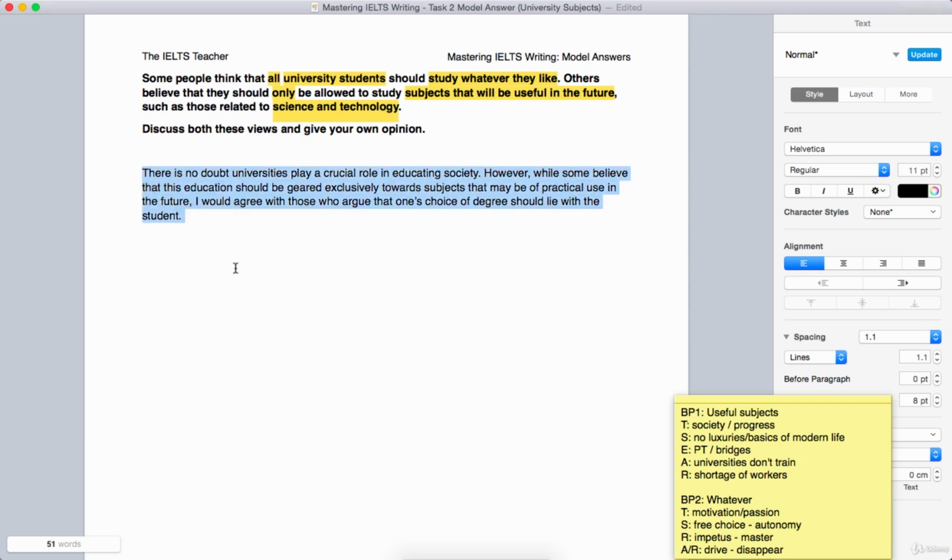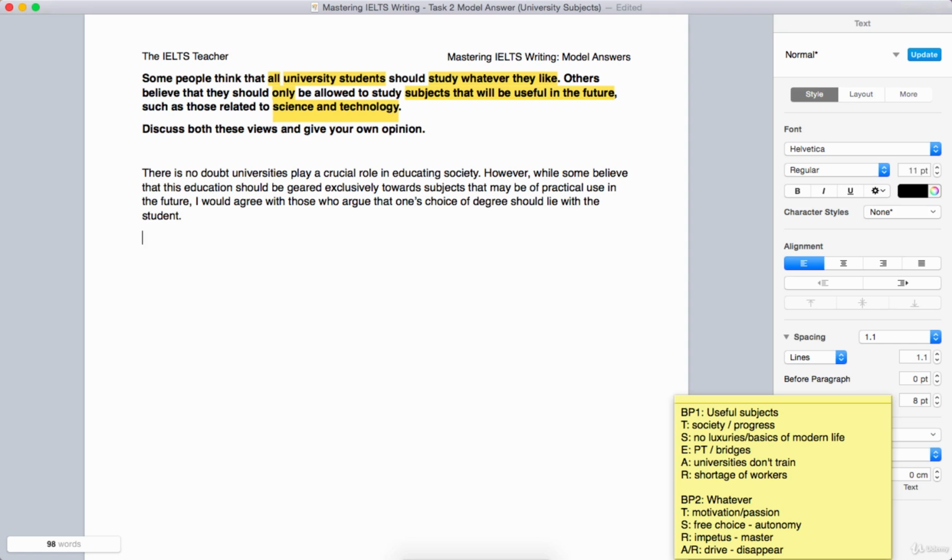Potentially a little bit wordy, 51 words, maybe a word more than I would have liked, but you can see there's quite a lot of language in this task, so sometimes it's difficult to keep that introduction a bit shorter. You probably could if you were willing to be a bit more concise, but if you've got the speed, then there's no problem with having a slightly longer introduction.